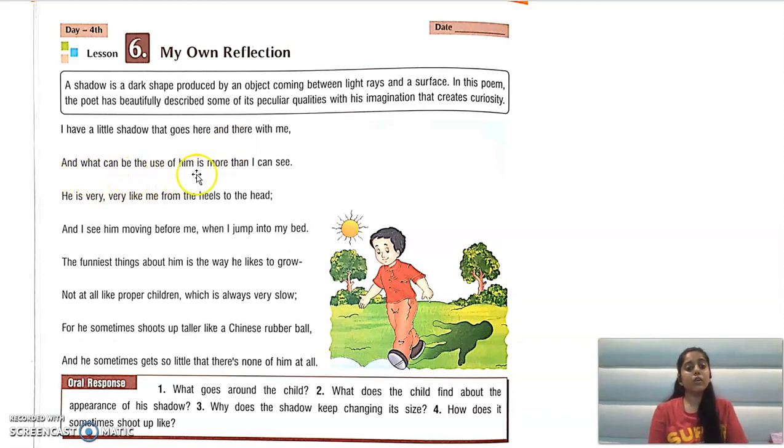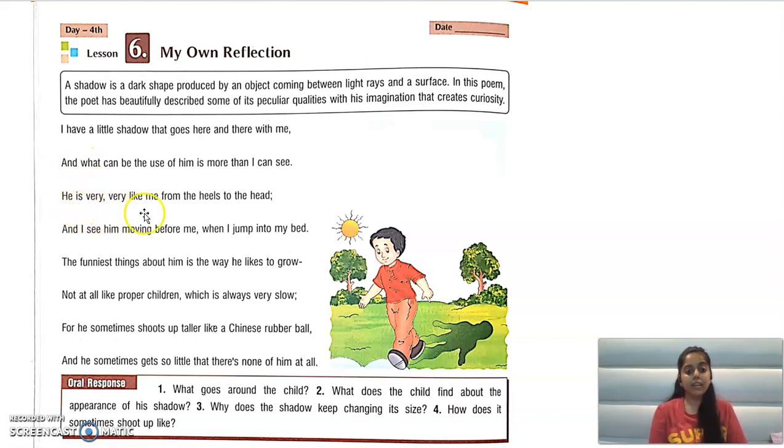And what can be the use of him is more than I can see. Or what can be the use of this shadow, that I don't know. It just keeps moving with me. The shadow keeps moving with me. And what else can be the use of it? और इसका और क्या काम हो सकता है that I don't know. इसका बस यही काम है मेरे साथ चलना. So all this is explained by a child. The I here is the small child who is explaining the behavior of his shadow.